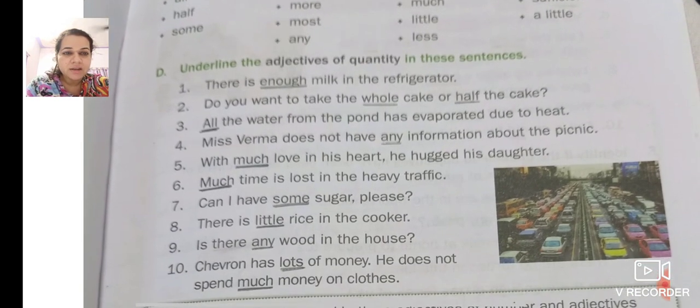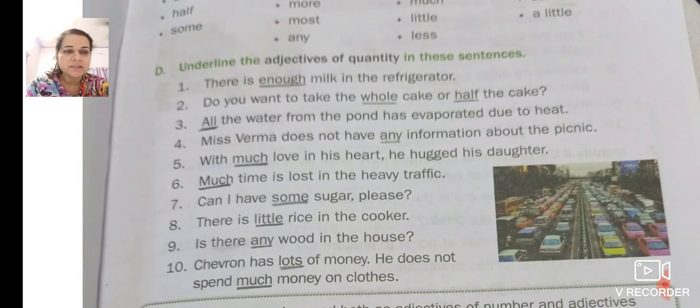With much love in his heart, he hugged his daughter. Now, love is a noun, but how much love? You cannot count it. When the question comes, how much? Then it is an adjective of quantity. Much is the adjective of quantity.